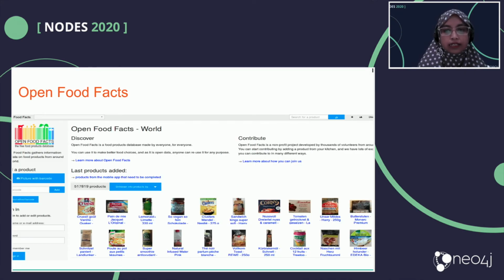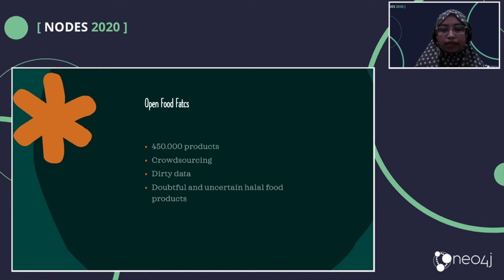If you look at their website, we can see a lot of people insert the data using crowdsourcing. So once you register to this website, you can insert your data in there, and also you can put the picture and so on. So currently we have already obtained about 400,000 products from Open Food Facts, but the data is also dirty.